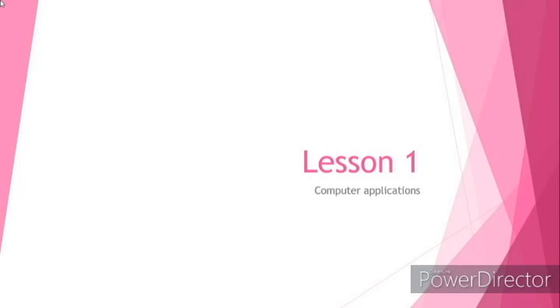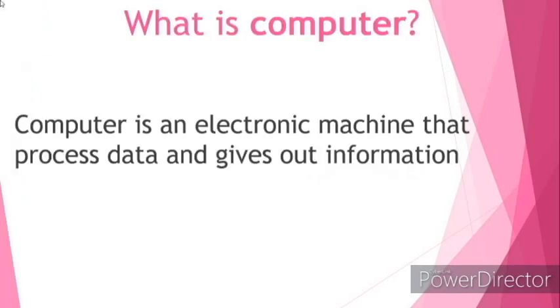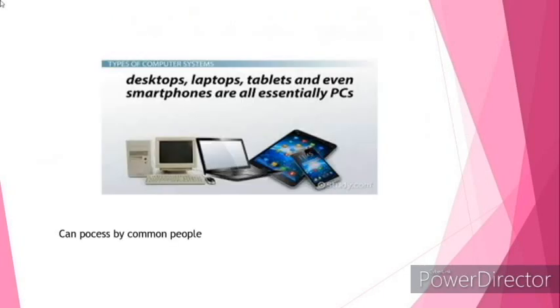Let us revise lesson 1, computer applications. In this chapter, first we discussed the definition of computer. What is computer? Computer is an electronic machine that processes data and gives out information. And next, we discussed about different types of computers.